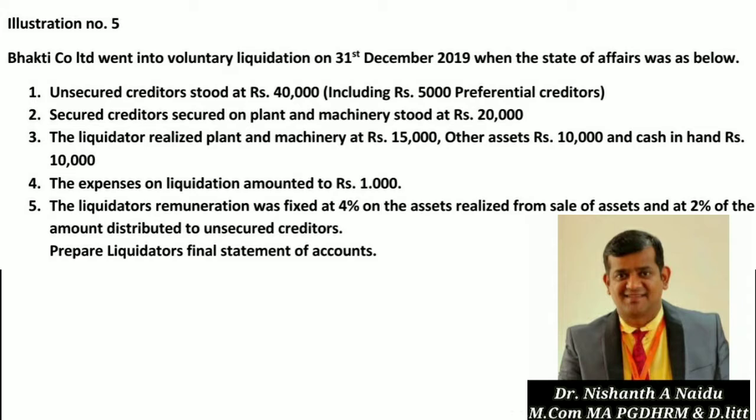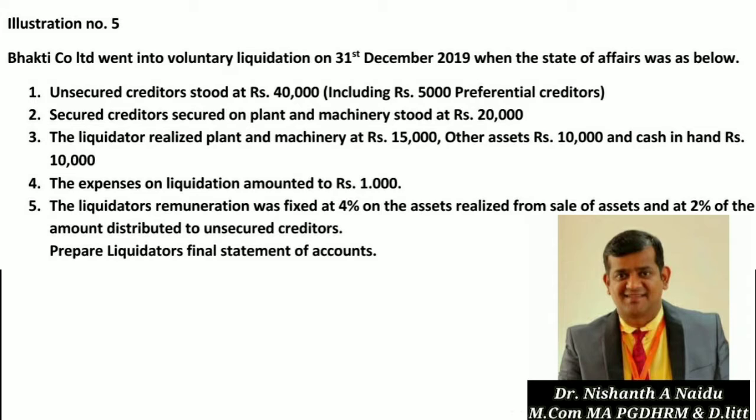So that means in that 40,000, 5,000 rupees is preferential creditors.